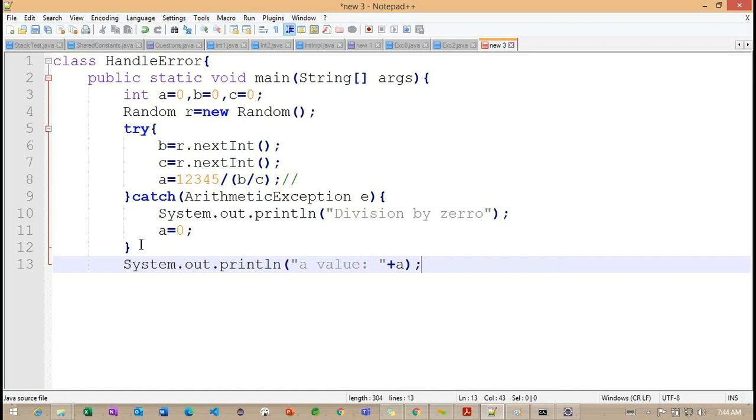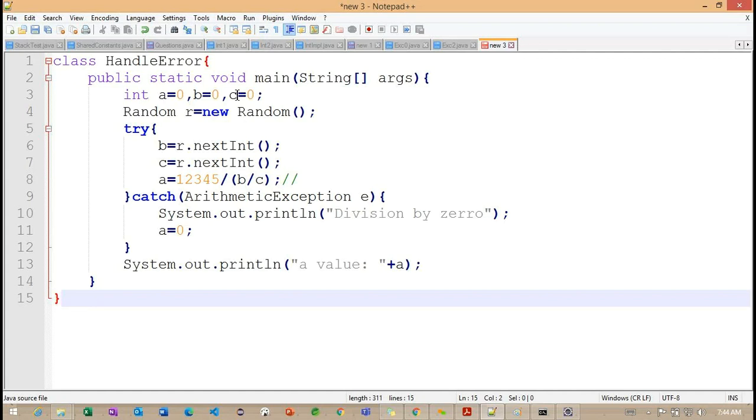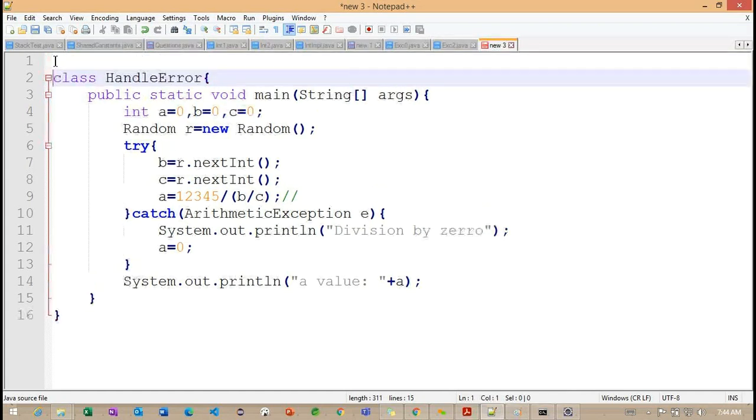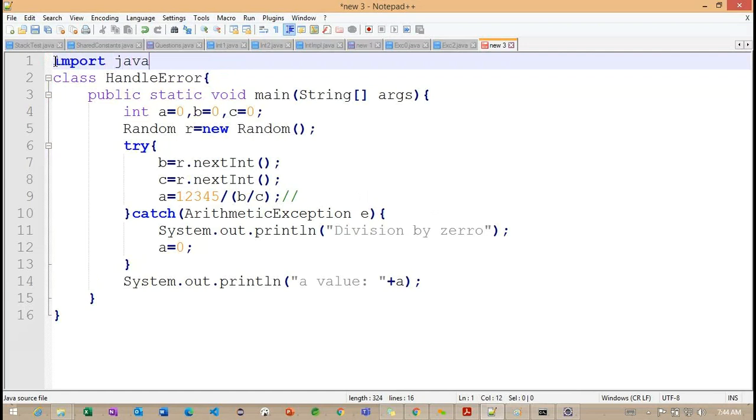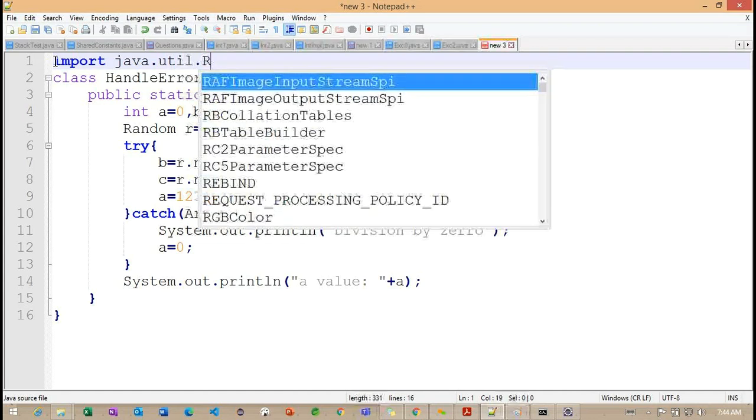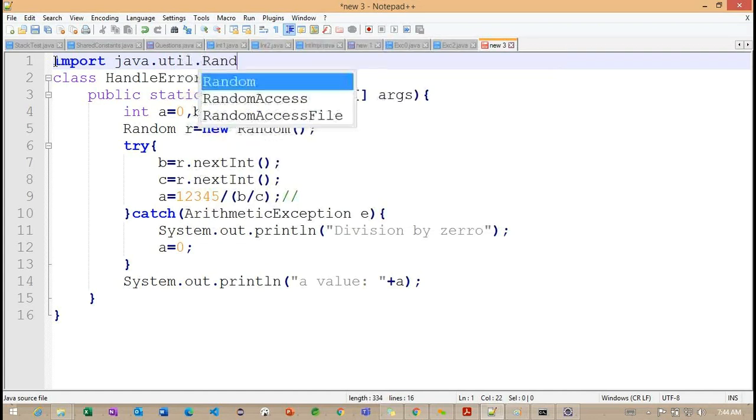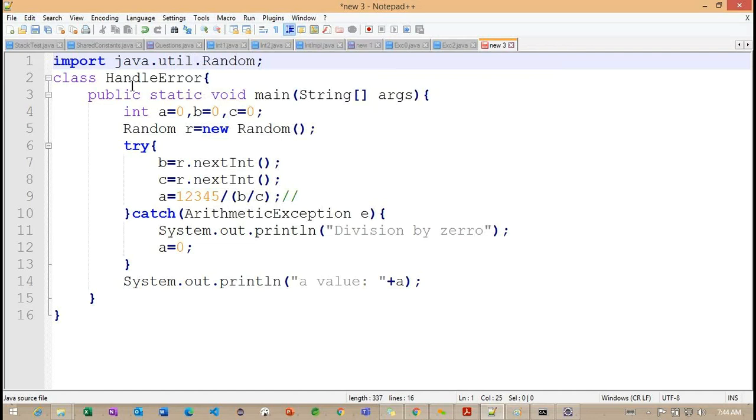Right. So this is all about the a value here. And I'm closing the main method. I'm closing this particular handler class. And here, we need to add an import. So java.util package. What is the name of the class we identified? Random. Getting the point? So we need to import.